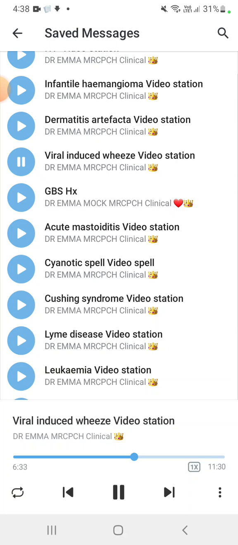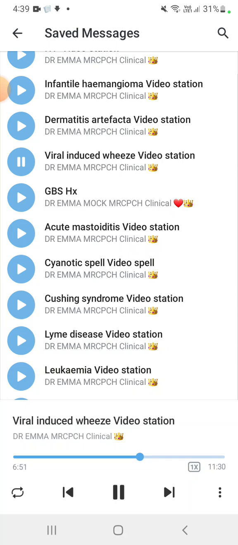Then Montelukast tablet and ipratropium inhaler. Most children with viral induced wheeze will not need a regular preventer inhaler. So we are giving just the inhaler, and steroid for 2 to 3 days to reduce the inflammation. We are giving Montelukast if needed, and ipratropium bromide. And also you avoid the triggers.